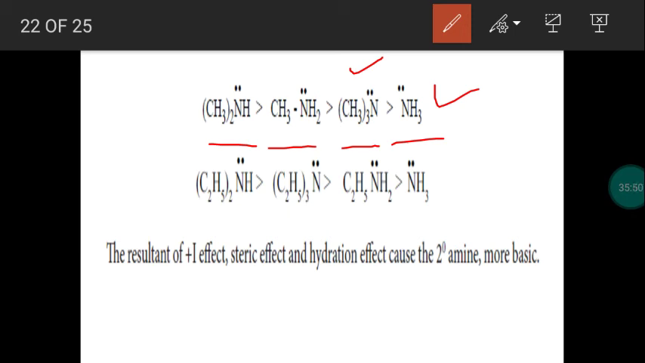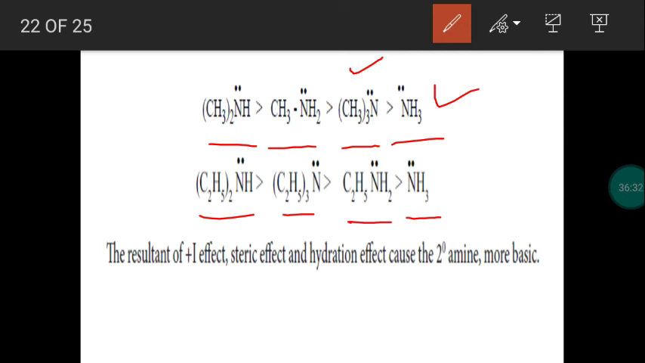Now take another order. This is ethyl substituted products of ammonia. If hydrogen is replaced by ethyl group, we get primary, secondary and tertiary amines. So the least basic one is ammonia. Comparing ammonia, primary amine, ethylamine has more basic strength. Comparing ethylamine, tertiary amine, that is triethylamine has more basic strength. Comparing triethylamine, secondary amine, that means diethylamine has more basic strength. So considering the three factors, plus I effect, solvation effect, steric effect, we have arranged order of basicity of amine.